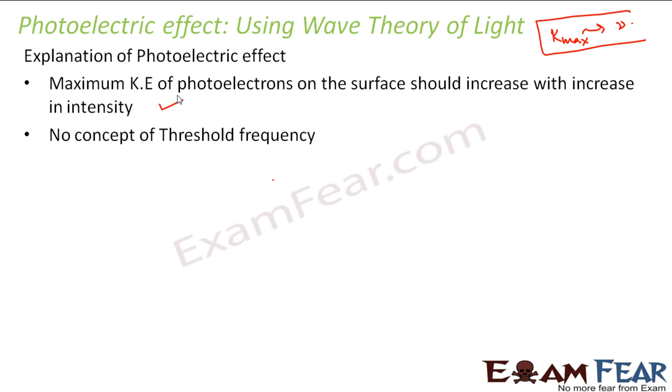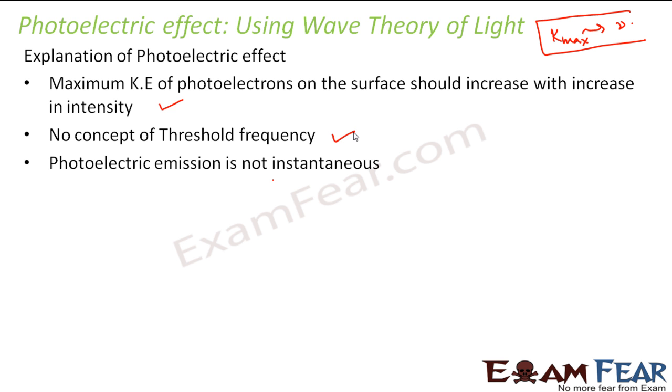frequency had an important role to play. Frequency was the one which decided when photoelectric emission will start, and it was not intensity. Intensity only decided how to increase or decrease the amount of current. But when will that current flow start? That was decided by frequency. So even at the second point, it disregarded the experimental observation.